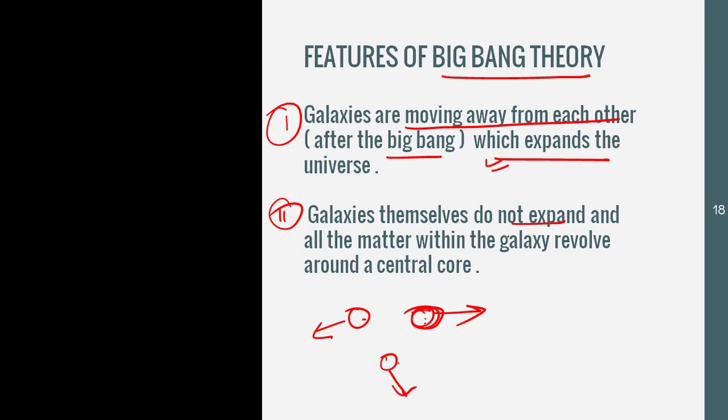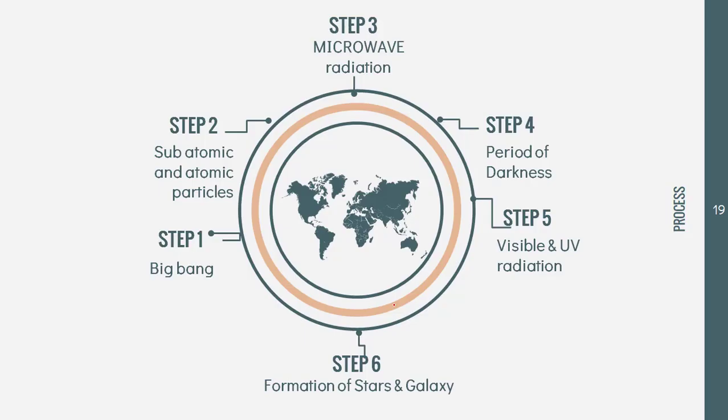The reason why they are not expanding is because all the matter in the galaxies is revolving around a central core which is there. It could be a supermassive black hole as well, that we have just seen. So these are the features of the Big Bang Theory. Now let's revise what we have discussed. The Big Bang actually happened 13.7 billion years ago.